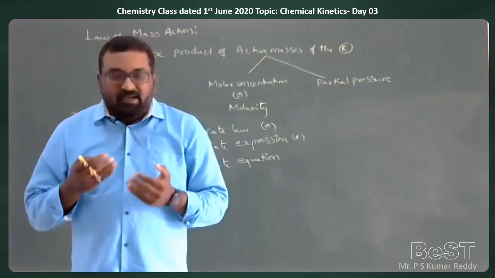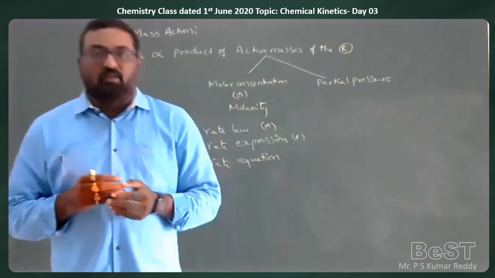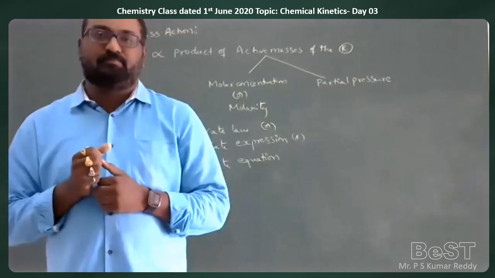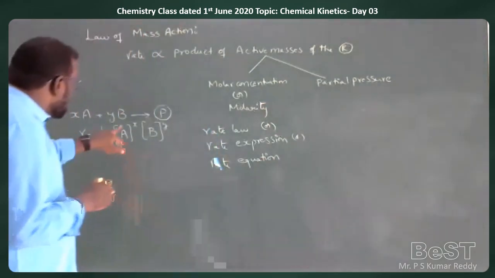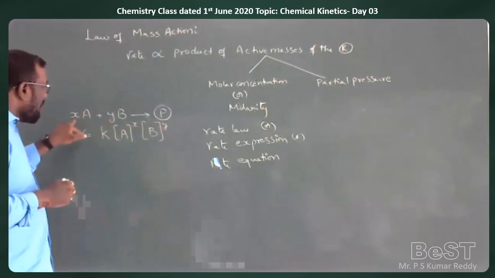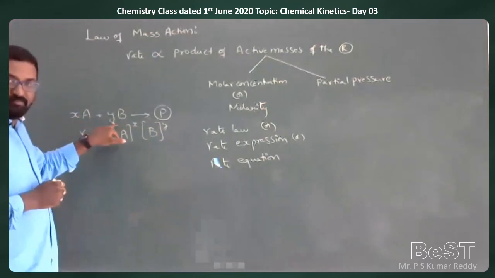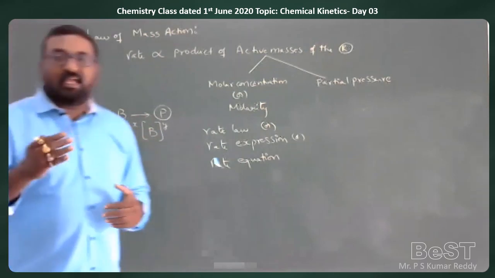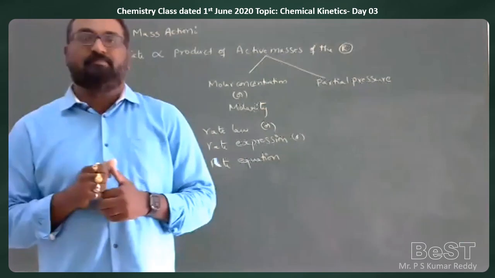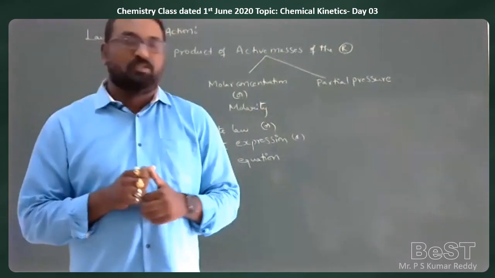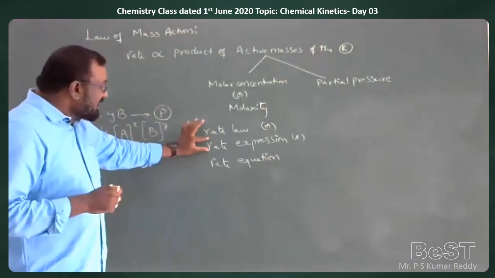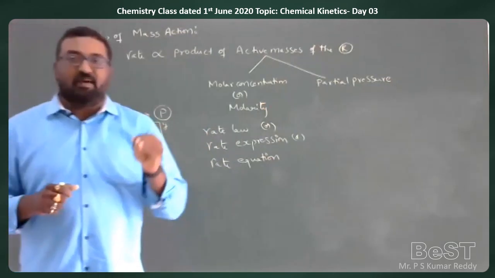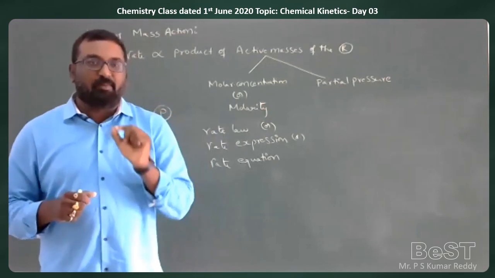So here, this x and y may not be stoichiometric coefficients. The rate law, rate expression, or rate equation is only determined by taking experimental data into consideration. We have to remember this point.